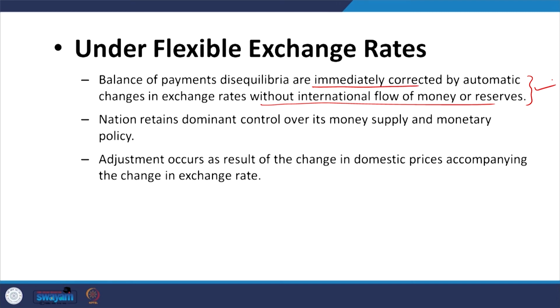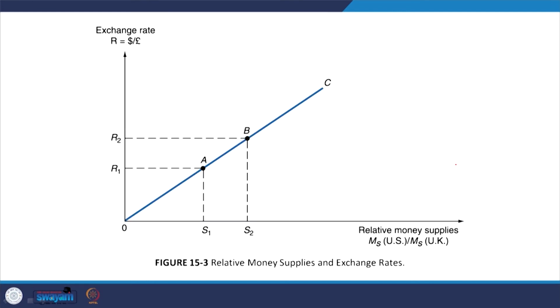Now, adjustment occurs as a result of the change in domestic prices accompanying the change in the exchange rate. So, the adjustment is through its reflection in the domestic prices. Accordingly, there will be adjustment for the balance of payments. All right. Now, let us map the relationship between exchange rate and the money supply, relative money supply.